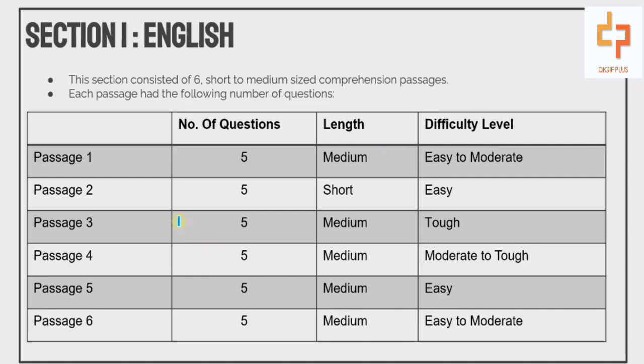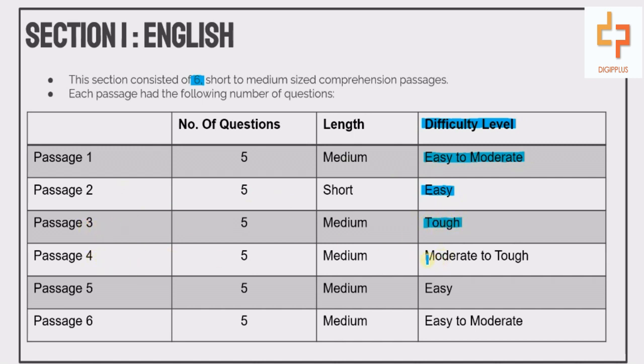Section 1 was English, containing 6 short to medium sized comprehension passages, and each passage had 5 questions of varied length and difficulty level. This column depicts the difficulty level of each passage. Passage 1 varied from easy to moderate. Passage 2 was an easy passage. Passage 3 is considered to be a tough one.